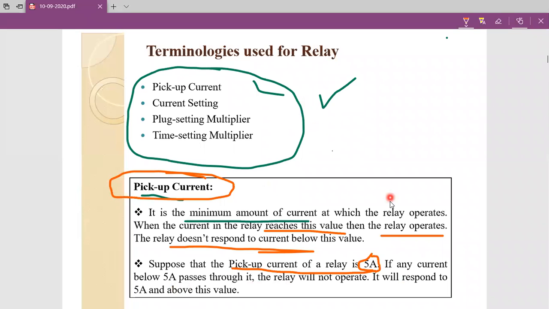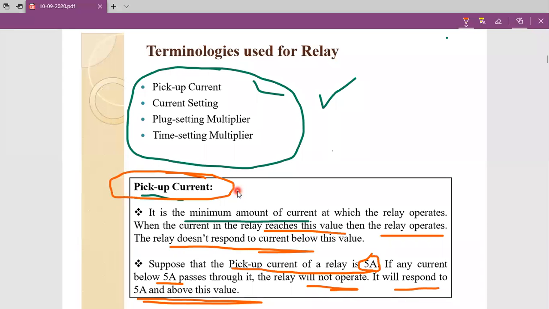Suppose the relay coil current is below 5 amperes. At that condition, the relay will not operate. It will operate only when the relay coil current is 5 amperes or above. This is about pickup current. Students, please keep it in mind: pickup current is decided by us, and it is the minimum amount of current at which the relay is going to operate.